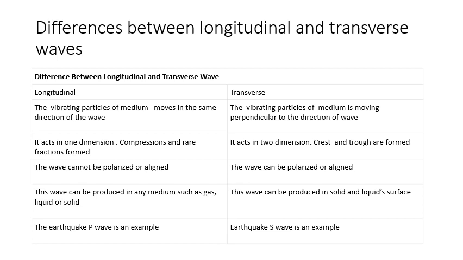Compressions and rarefactions are formed. One compression and one rarefaction is called one wave. A transverse wave acts in two dimensions. Crests and troughs are formed. One crest and one trough are called one wave.